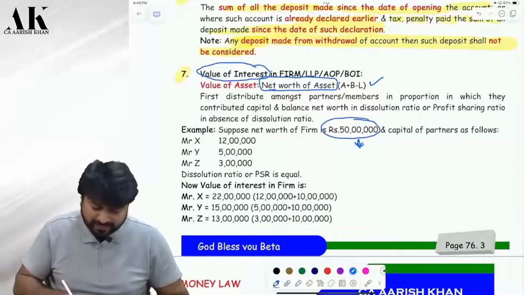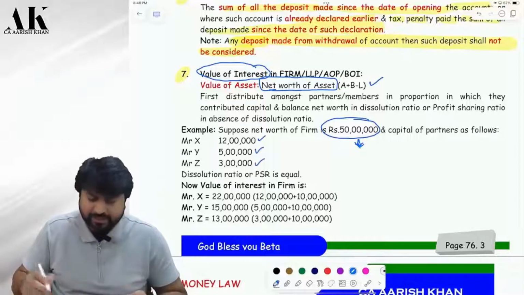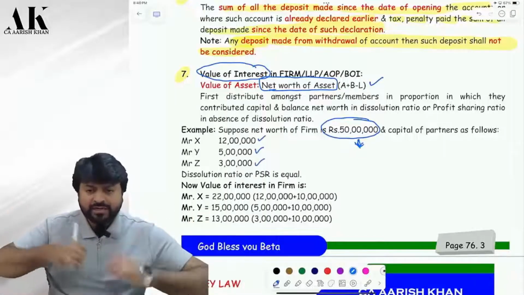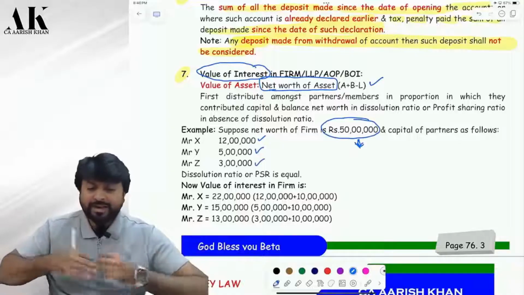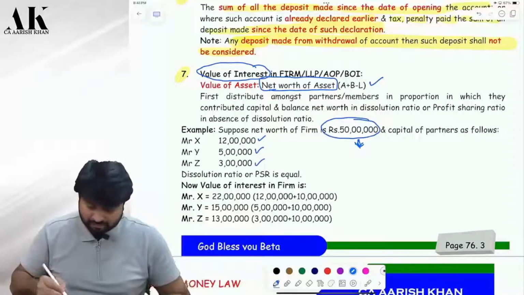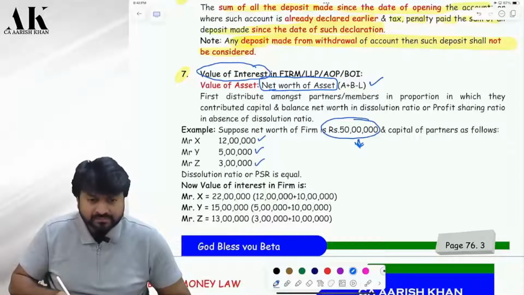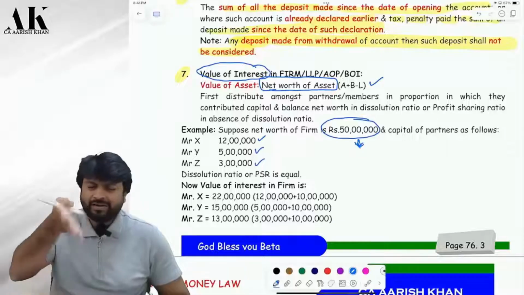So, suppose Mr. X has a capital of 12 lakhs, Mr. Y has a capital of 5 lakhs and Mr. Z has a capital of 3 lakhs. First of all, allocate in the ratio of what? Tell me. Capital account. So, Mr. X will get how much? Don't take calculator, yeah. Directly say without taking calculator. You have to just repeat what is written on the board.